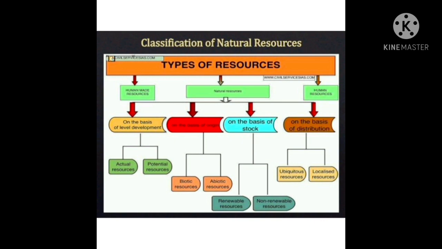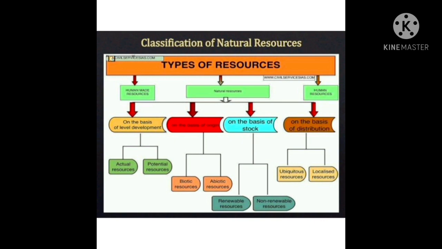There are three types of resources: human-made resources, natural resources, and human resources. On the basis of the level of development and use, resources are classified into actual and potential resources. Second, on the basis of their origin, resources are classified into biotic or abiotic resources.